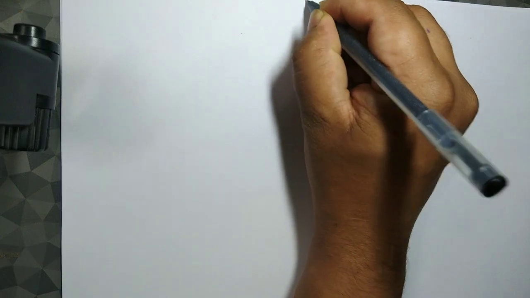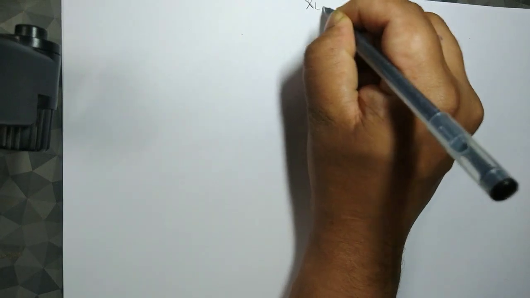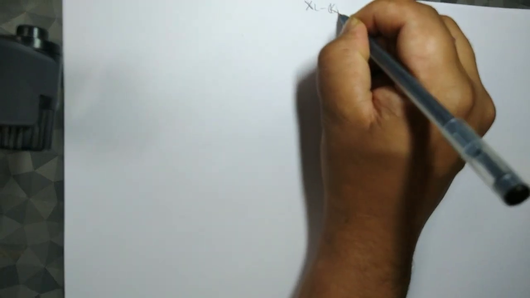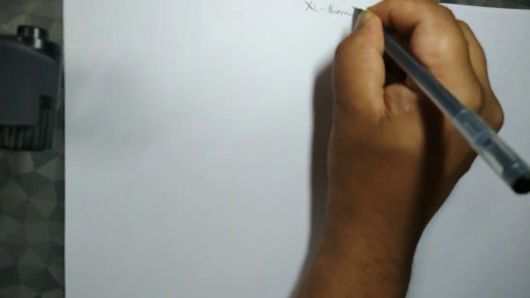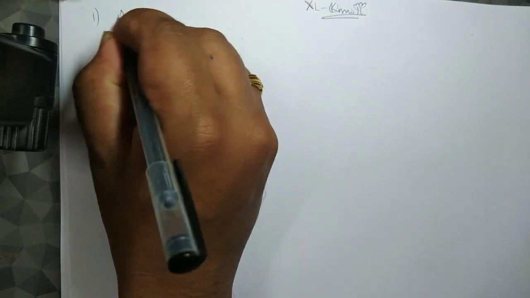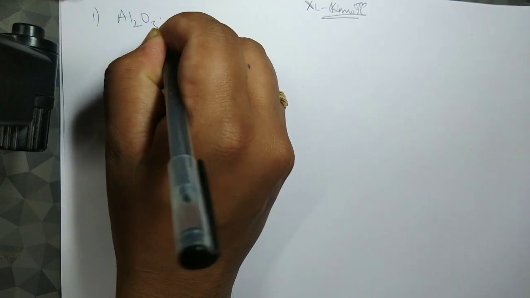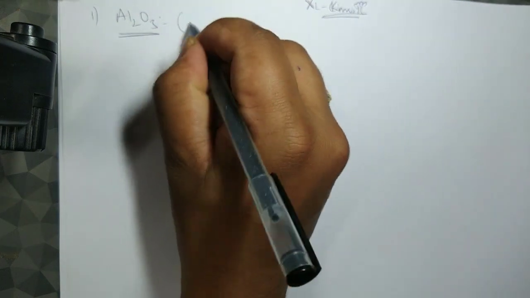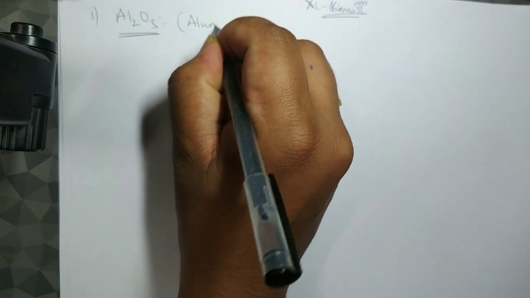Alright, so we spoke about aluminium and its properties, and today we shall talk about the compounds of aluminium. Let's see what the various compounds of aluminium are. The first one is Al2O3, very commonly known as alumina.